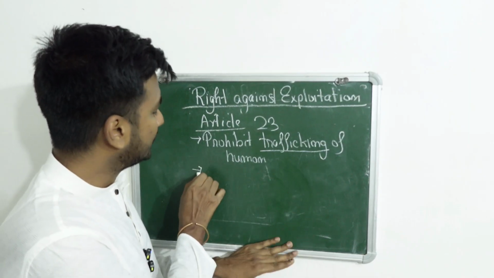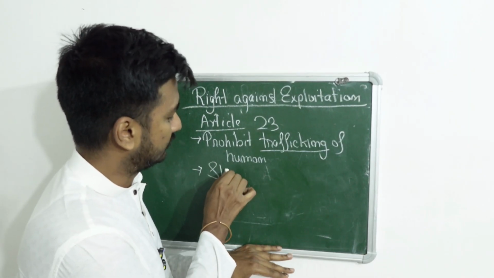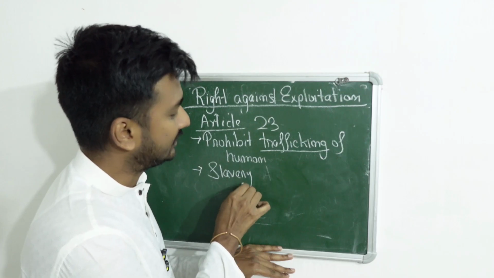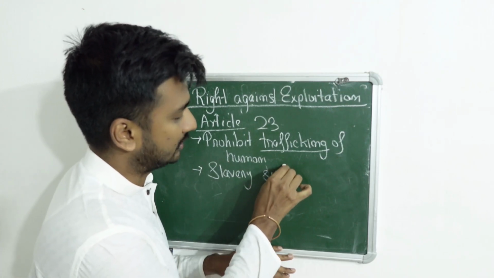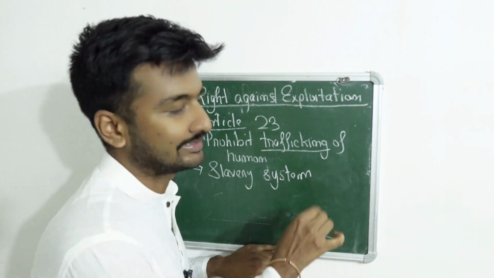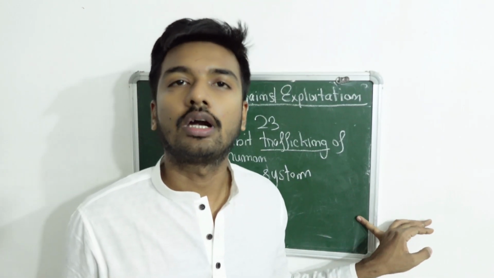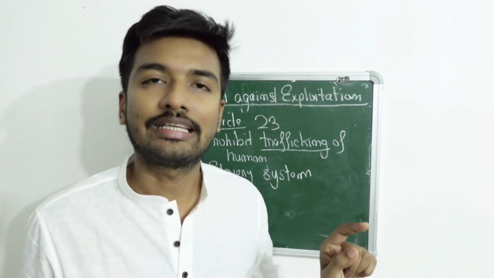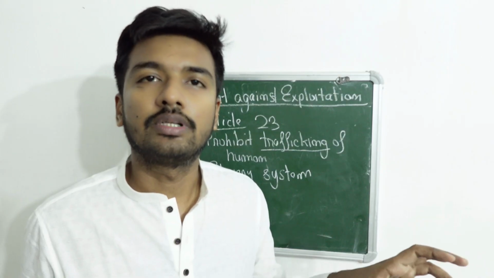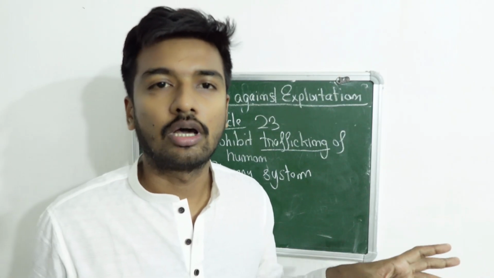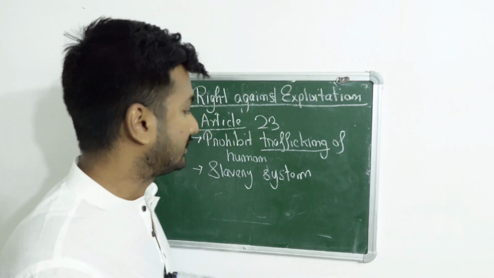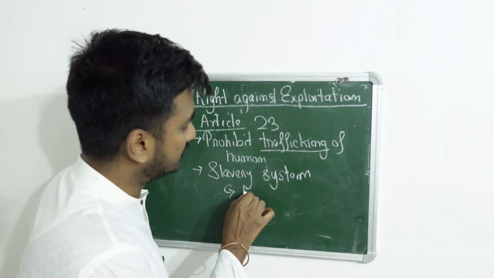Number 2, it prohibits the slavery system. You cannot keep a person as a slave. Earlier, the large zamindars used to keep large numbers of people as their slaves. Now it is prohibited. The same applies to bonded laborers.